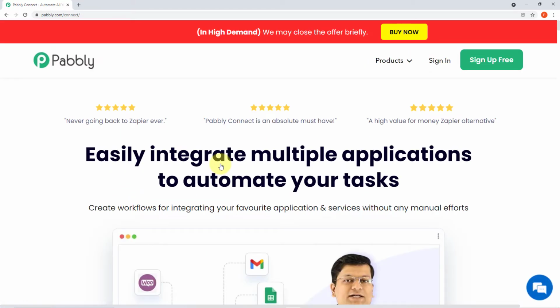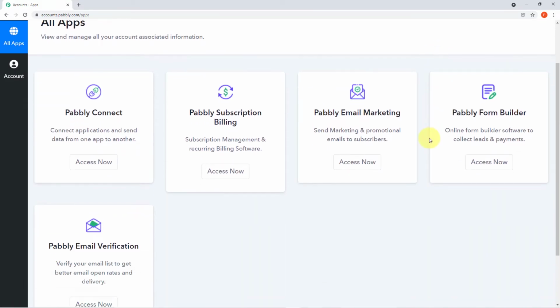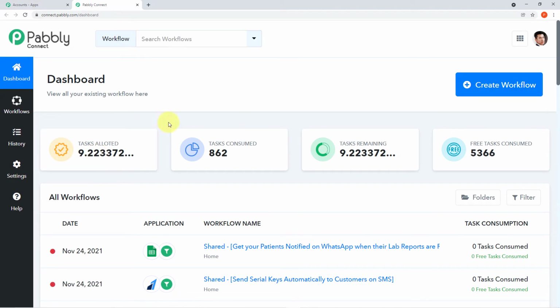Okay, now we have reached the landing page of Pabbly Connect. For the first time users, if you can see a green button at my right corner which says sign up for free, guys, you have to click this and you can create your free account, completely free account in just 2 minutes. Because I am already logged in, I'll click on sign in. Okay, once again, you can see all of the applications offered by Pabbly. As you know, today we are in use of Pabbly Connect. So come here and click on access now. Let it load for a second, guys. So we have reached the dashboard of Pabbly Connect. This is how the dashboard looks.